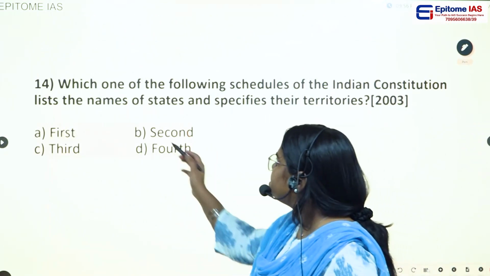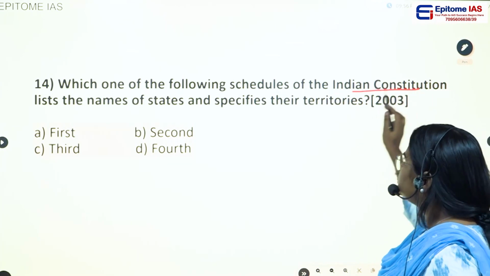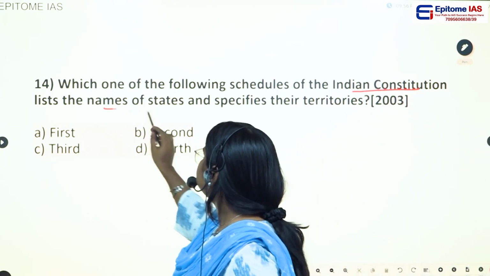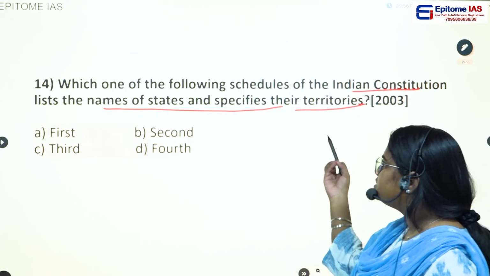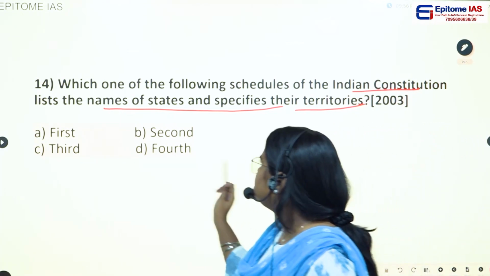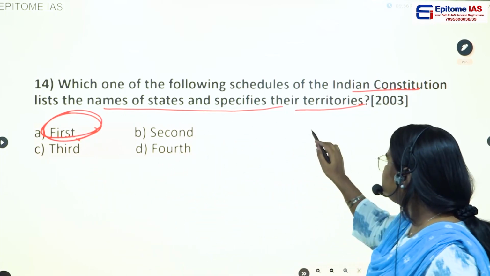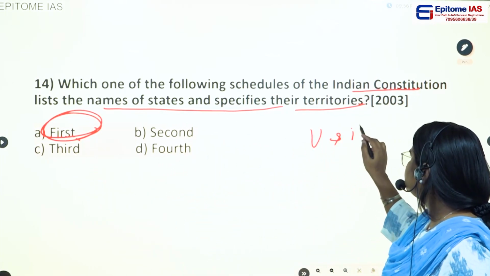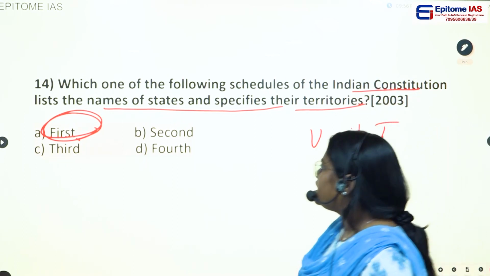If we see the next question, which of the following schedules of the Indian Constitution lists the names of the states and specifies their territories? This is a simple basic question. That is the first schedule. The first schedule talks about the union and its territories. So the option is A.